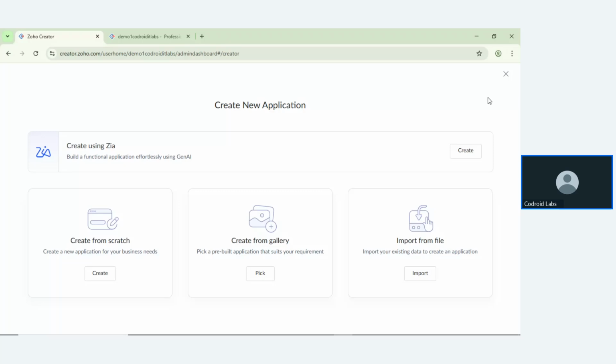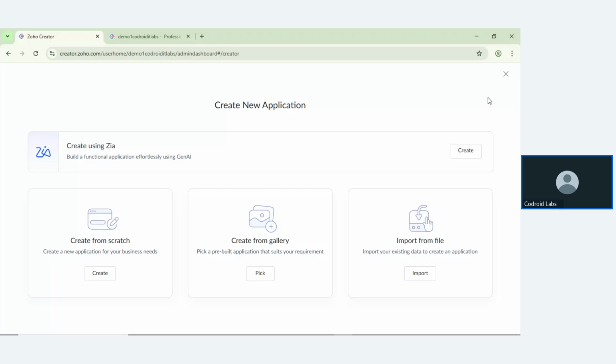If you are thinking of create from Zia, Zia is basically a tool. Zia is Zoho Corporation's own LLM model, which helps you create your own applications. If you give any prompt inside there, based on your prompt it will automatically create a professional application for you. They also have the option create from scratch. If you want to create your application from scratch, you can definitely do this.